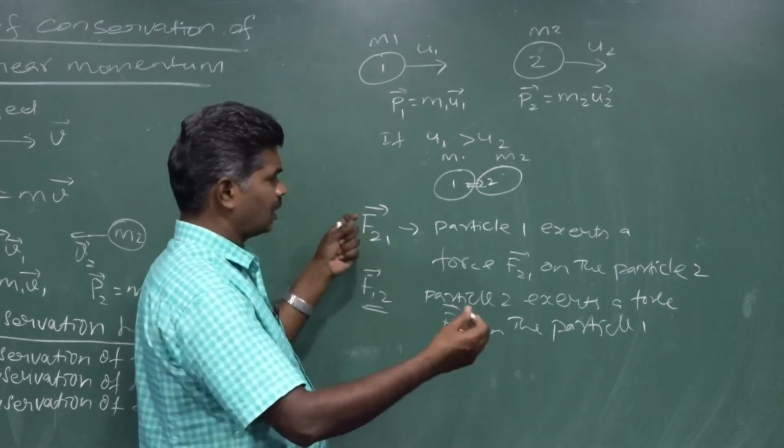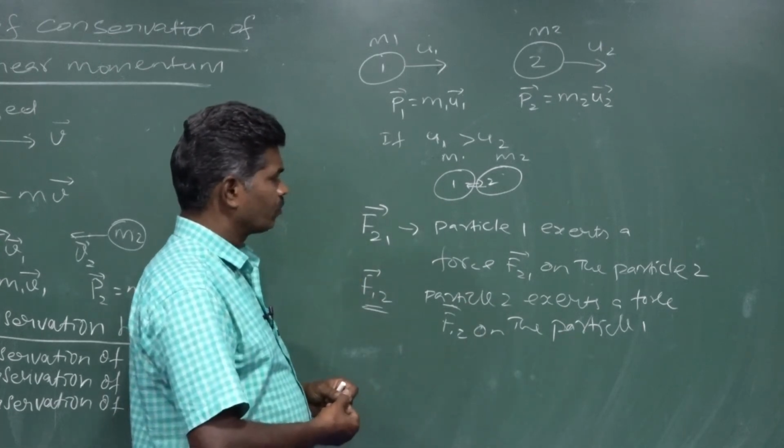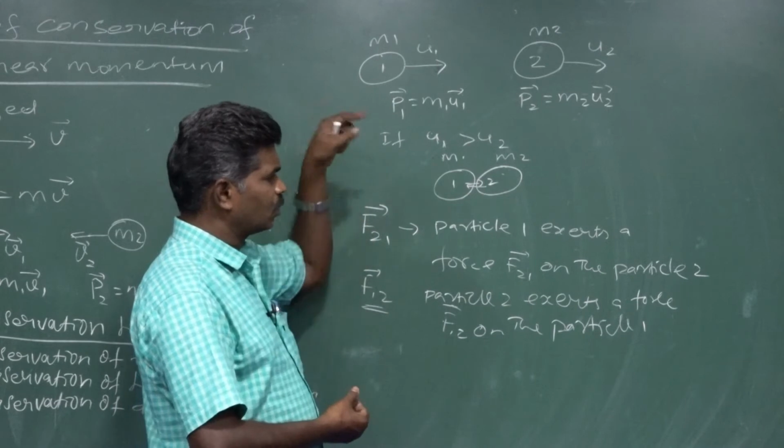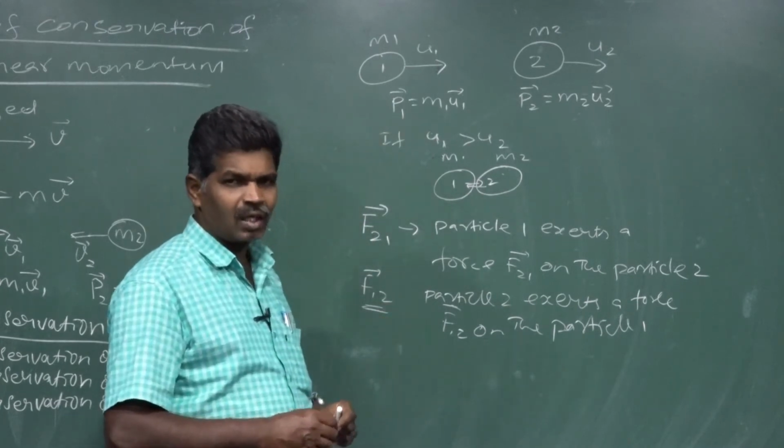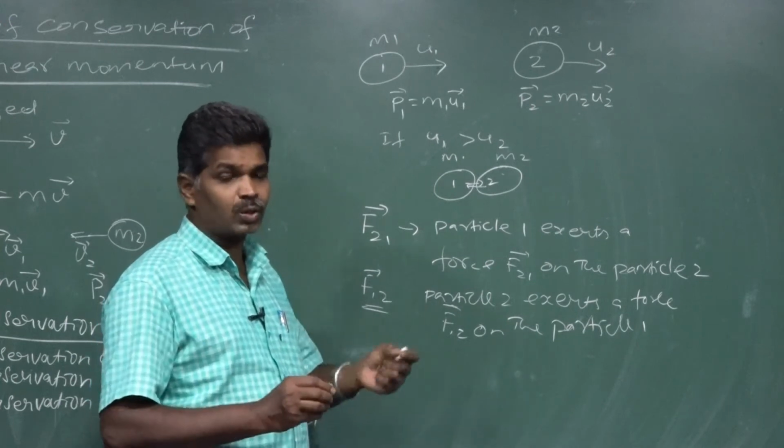So what about the direction of the two forces? Particle 1 may act on 2, and 2 may act on 1. The two forces act in opposite directions and are also equal.